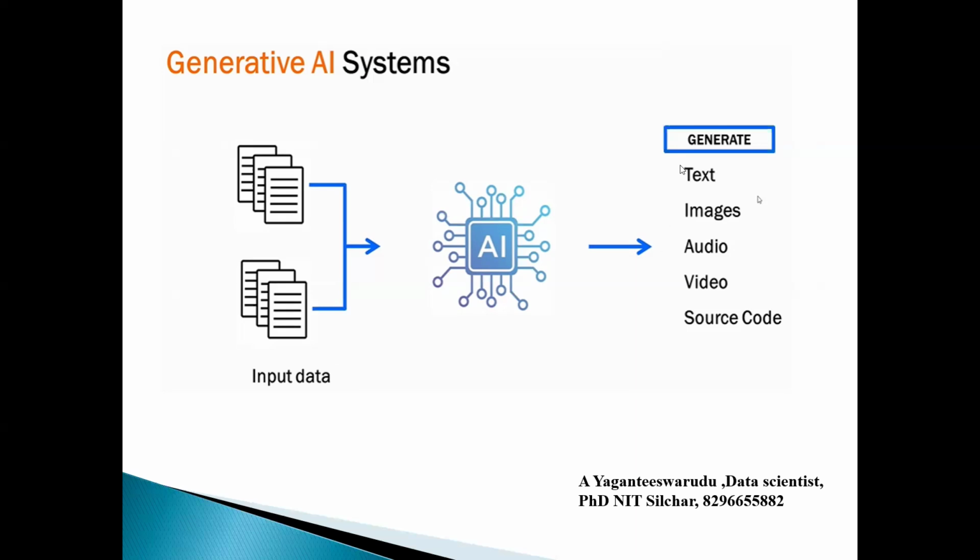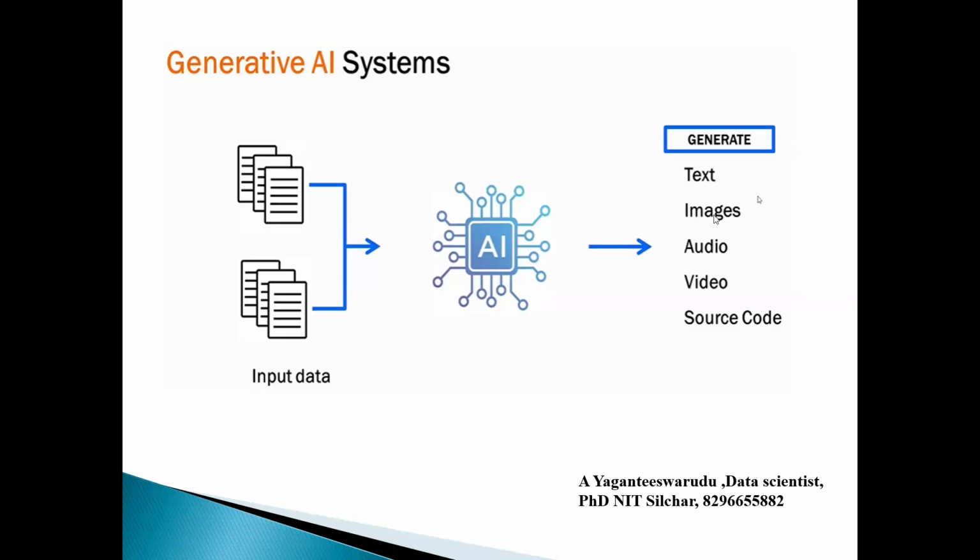Then it will generate text, image, audio, video, or code. For example, if I write, write a Python code to add two numbers, then it will generate the Python code for you. So generative AI systems take the input, and from that input they generate text, image, audio, video, or code.